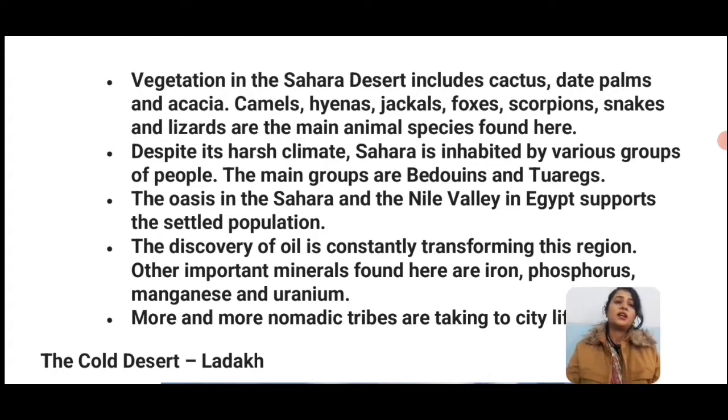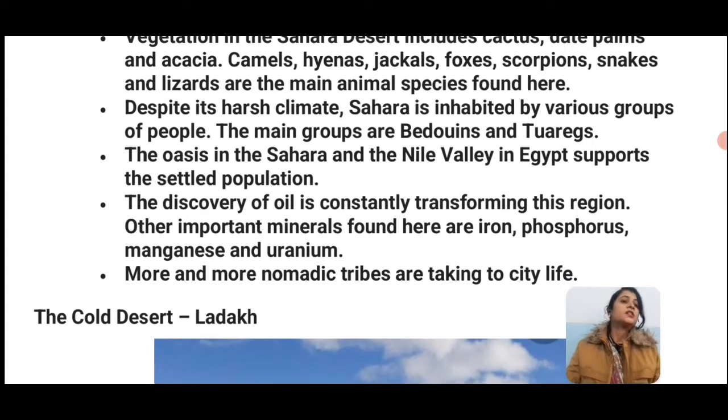Which kind of vegetation is in the Sahara desert? There is cactus, date plants, and this is the vegetation. We are talking about the camels. I earlier told you the camel is the ship of the desert. Hyenas, jackals, foxes, scorpions, snakes and lizards are the main animal species found here. These are the animal species that we find in the Sahara Desert.